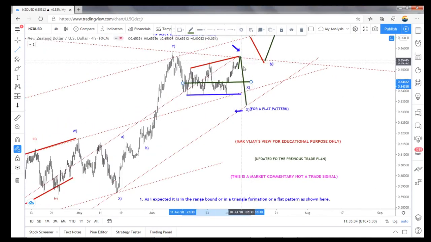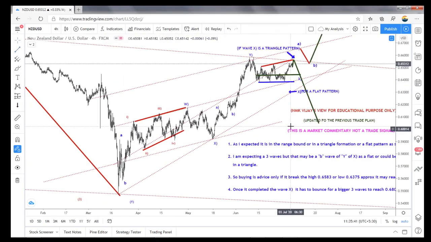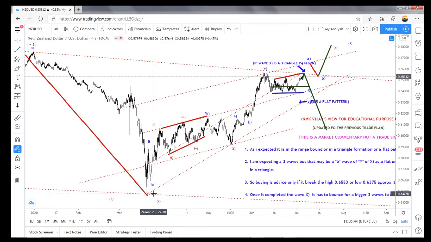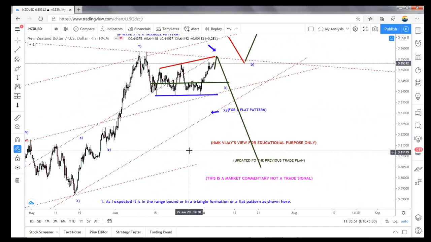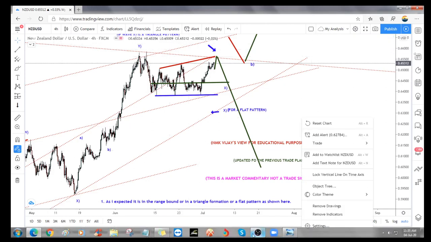Whether it is going, I need to watch here. This zone I need to watch, because this is the end of the trend and it will go and retest what I said in the Australian dollar. Same, it has a chance of making a Z wave also, and the DXY also the same thing. What I'm expecting here is that if it gets rejected at 98.3, there is a chance for 94.5 also, or it can be a bullish scenario from here. So that is my view in the New Zealand dollar.